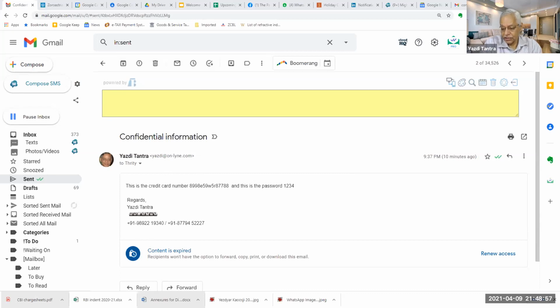Obviously, it will remain in your sent box forever. How can you say it is so confidential that I will not see it myself? It is like having some secret place where you put your locker keys, and it is so confidential that you yourself don't remember it. That is not acceptable. So of course it remains in your sent box forever, unless you go and delete it yourself, because it is originated by you only.